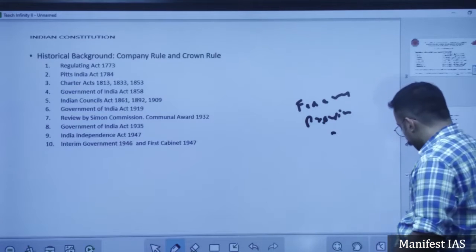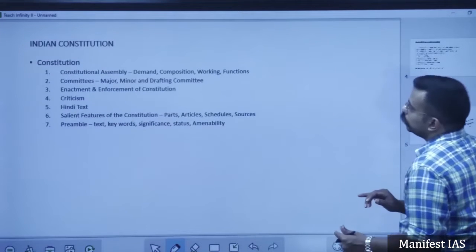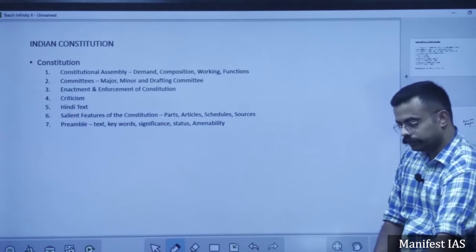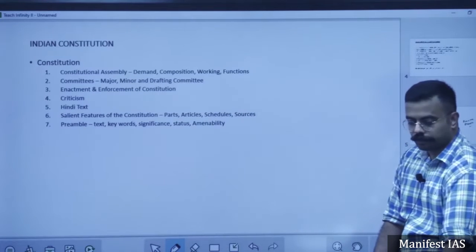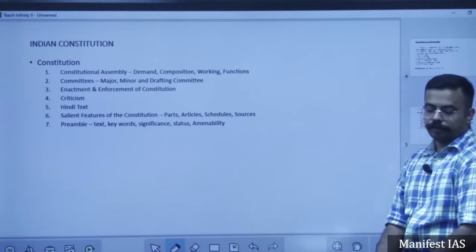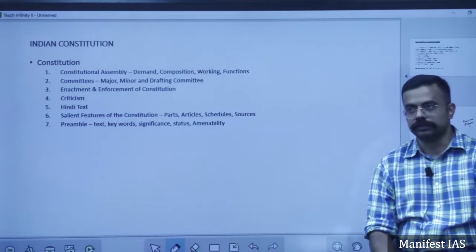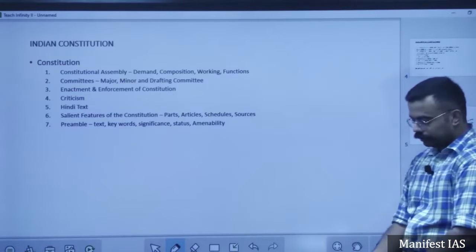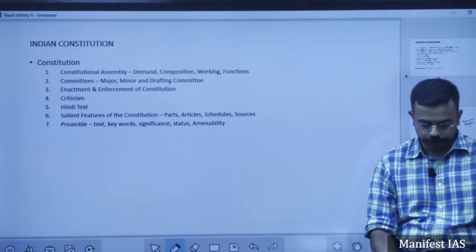So let's move into the Constitution itself, how it was formed. So, making of the Constitution. First of all, the demand. Where did the demand come from?